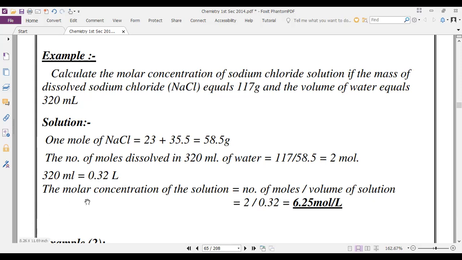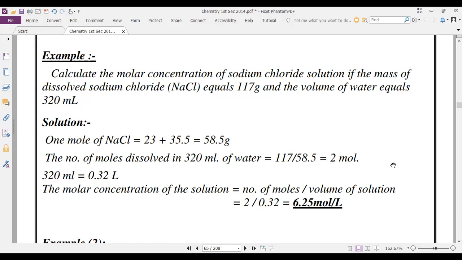So the molar concentration of solution equals number of moles divided by volume of solution. So finally it equals 6.25 mole per liter. Right?